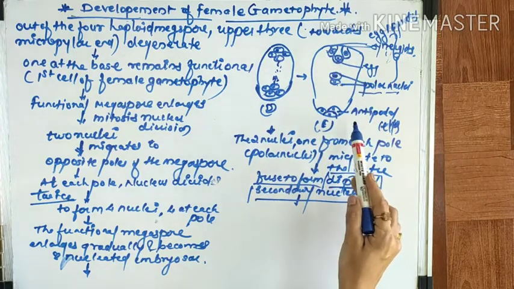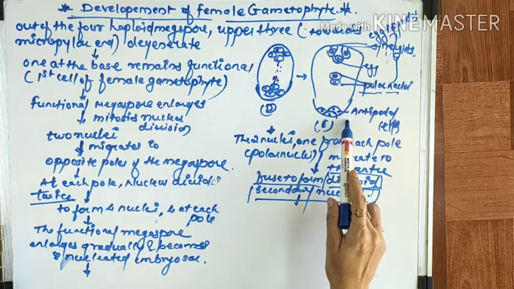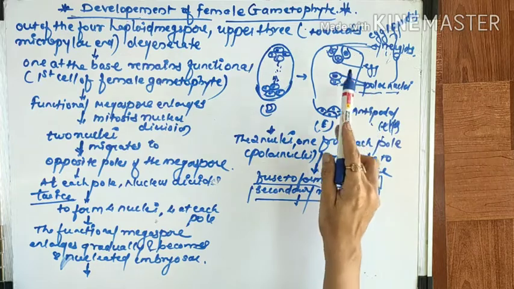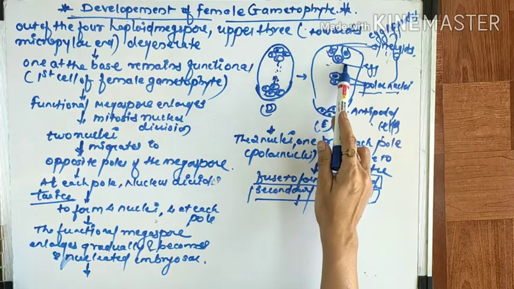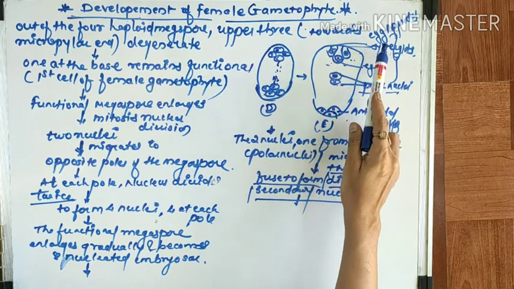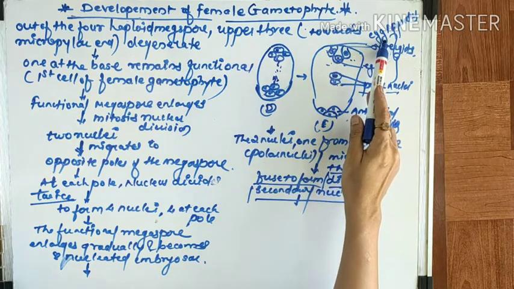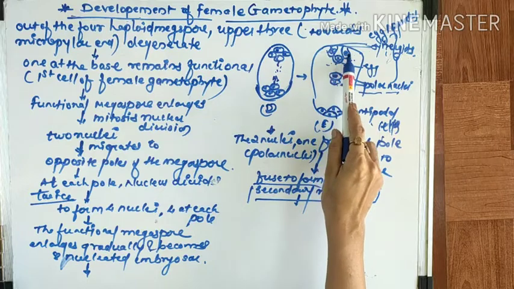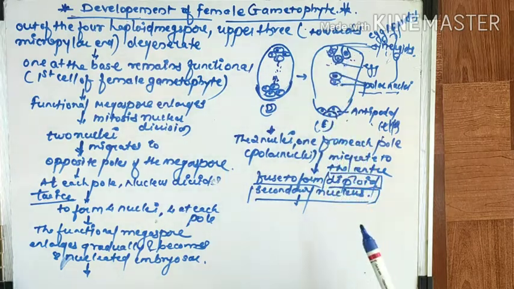Those three nuclei at the chalazal end form antipodal cells, while the other three at the micropylar end form the egg apparatus. Out of this egg apparatus, one at the center is called the egg, and the other two are called synergids.